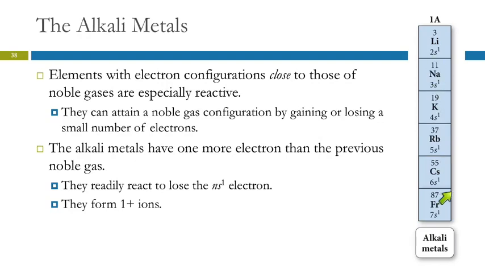So these elements are not very stable because they're higher in energy, and they can very easily become lower in energy by losing 1 electron. That's why they react very readily to form +1 ions, because by losing 1 electron to form a +1 ion, they now have the same electron configuration as a noble gas.